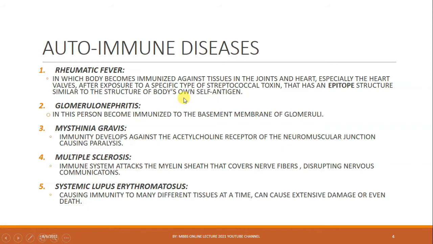So what happens to our immune cells? They cross react. Instead of reacting to the streptococcal toxin, they react to our own body cells, causing rheumatic fever, particularly in joints and heart. An epitope is a structure that is recognized and bound by the antibody.